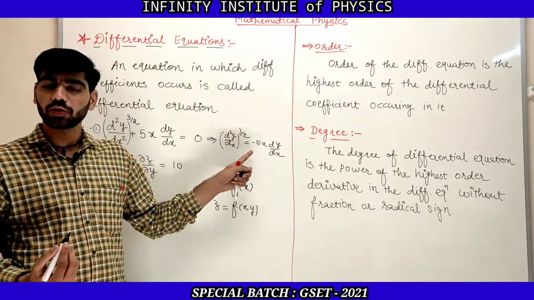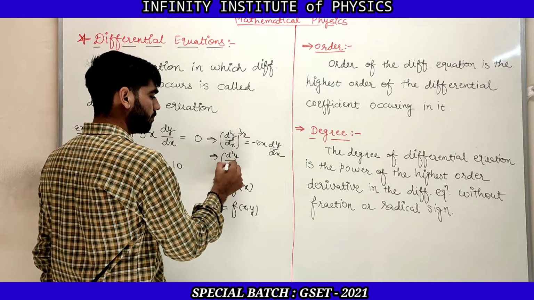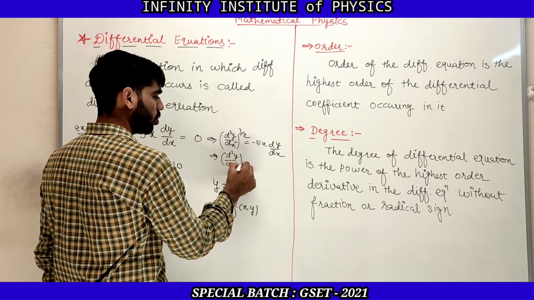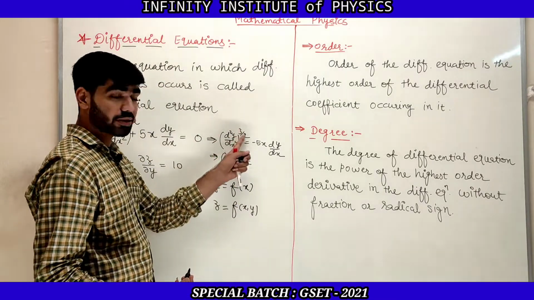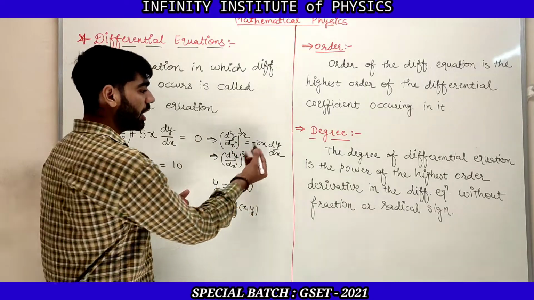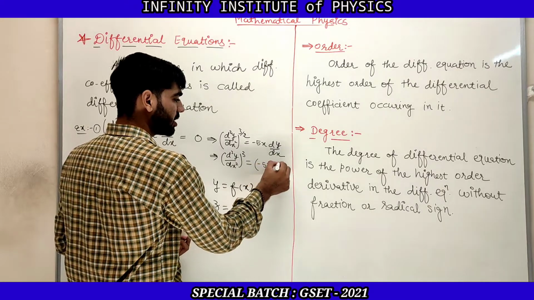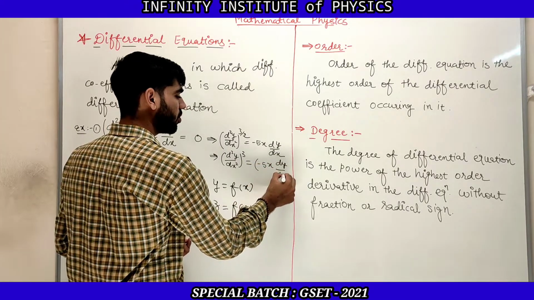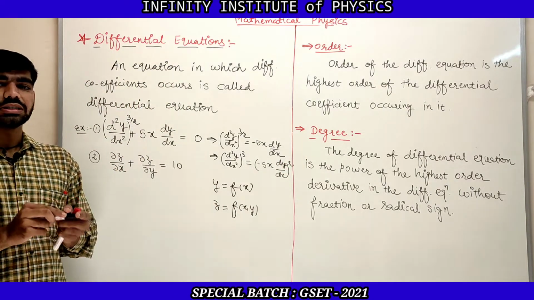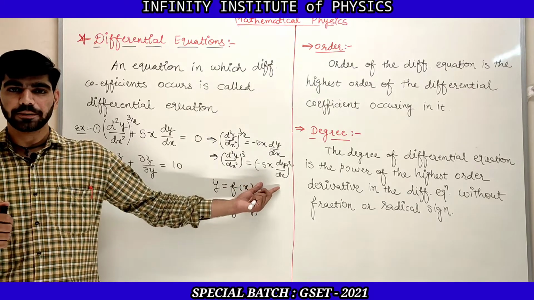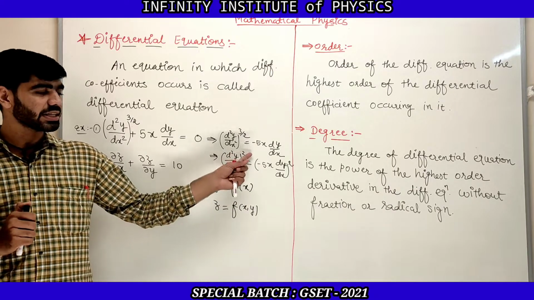So the 2s will cancel out, and this is d square y by dx square whole raised to 3, which is equal to, we are taking the square on both sides, so the 1 by 2 power cancels out on the left hand side, and on the right hand side we take the square. That will be minus 5x dy by dx whole square. And so now this is the new differential equation for which the order is 2 and the degree is 3.